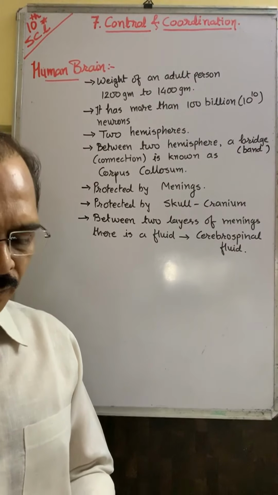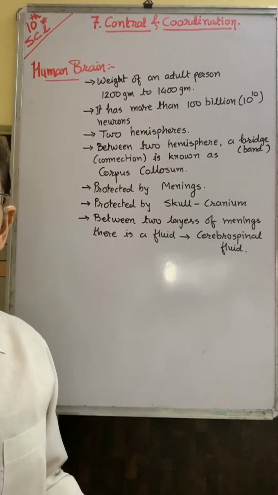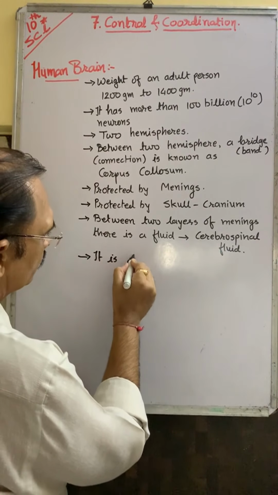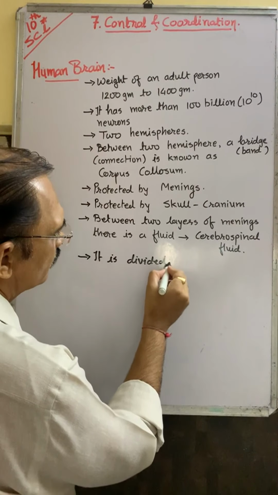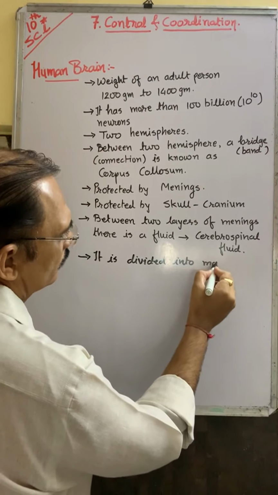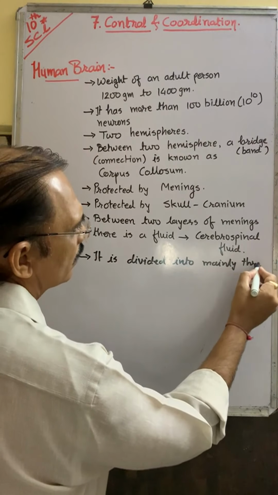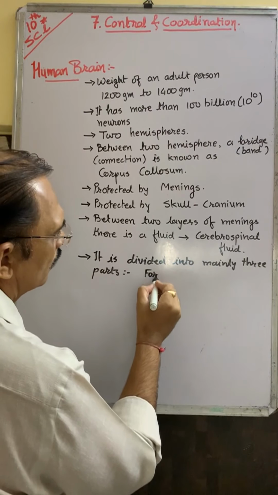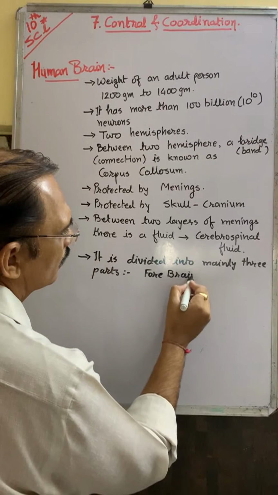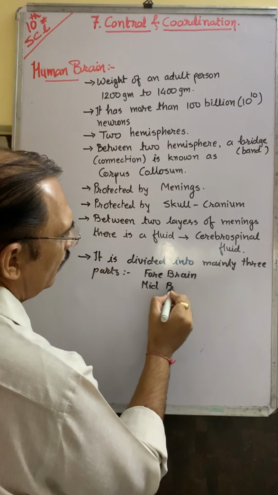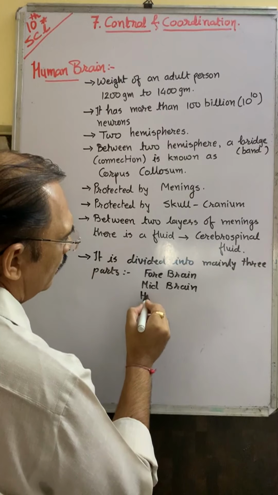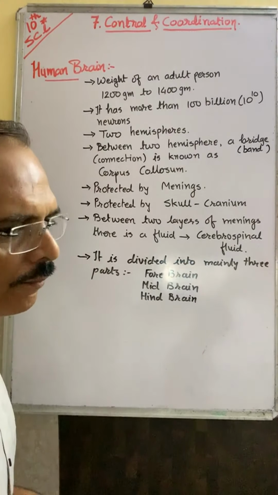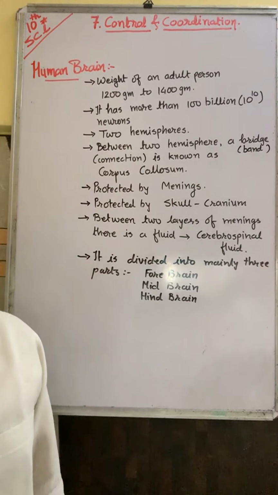Is it okay? The brain is divided into mainly three parts, known as forebrain, midbrain and hindbrain. Okay, surrounding this, cerebrospinal fluid is there.